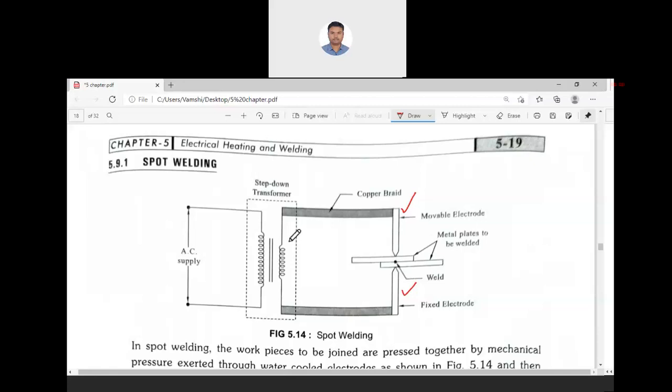In the case of a welding transformer, the power goes from primary to secondary only during welding. How much time is the welding going to continue? Within some 4-5 seconds. Again stop.